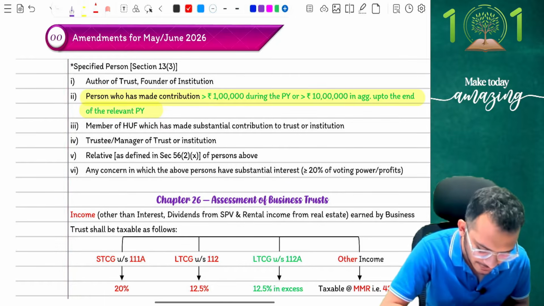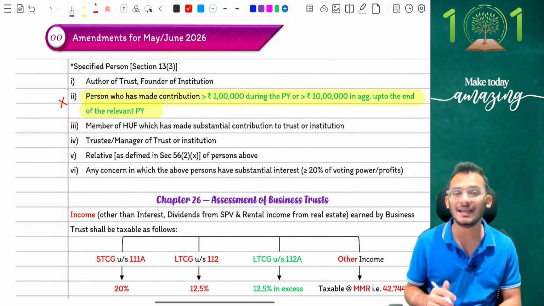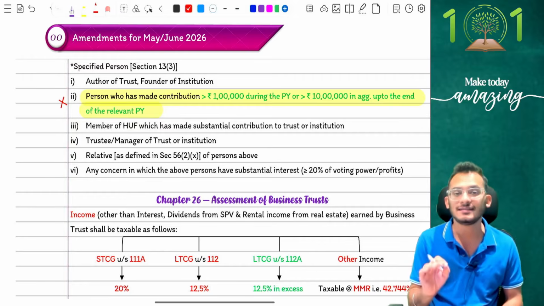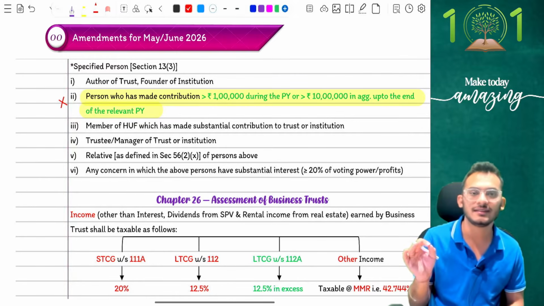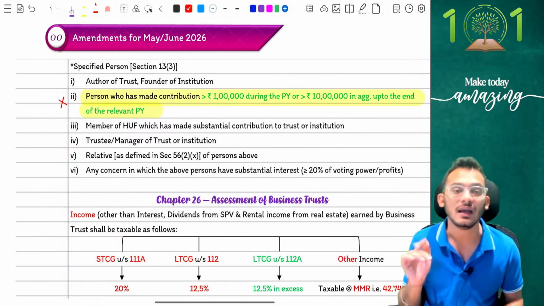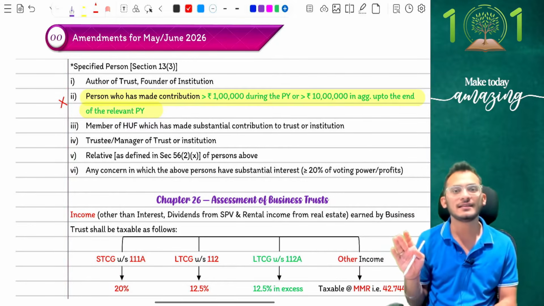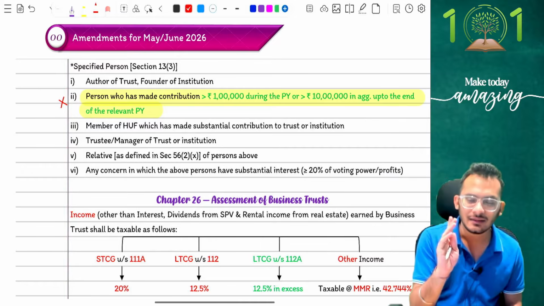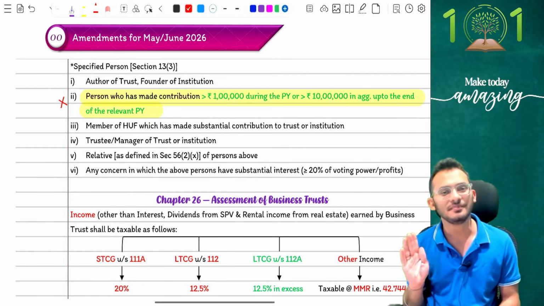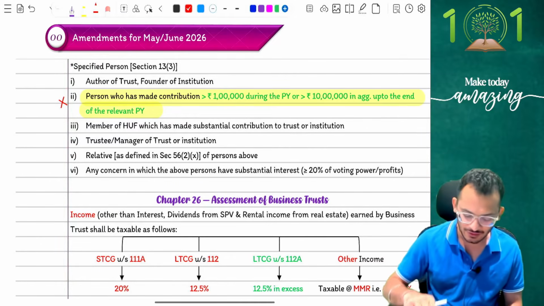For these parties, please do not apply any money for their benefit unless it is for medical reasons, educational reasons, and it is within fair market value rules. Apart from that, if you use it for any of these specified persons, income tax will treat it as a violation and will tax at the rate of 30%. Clear? Yes. Good. We're already halfway through, people.